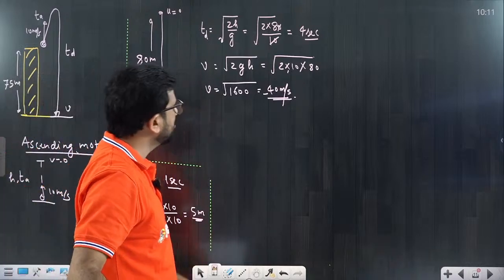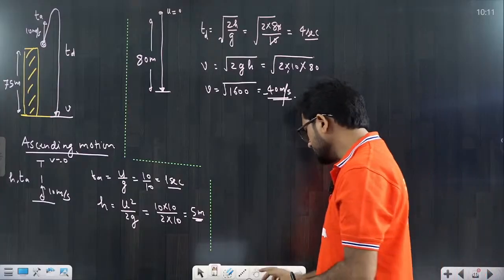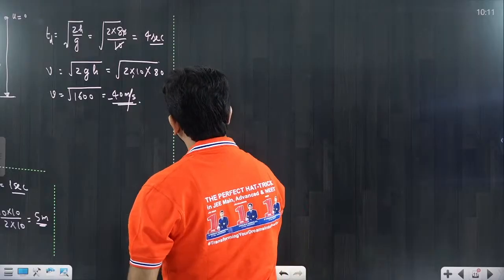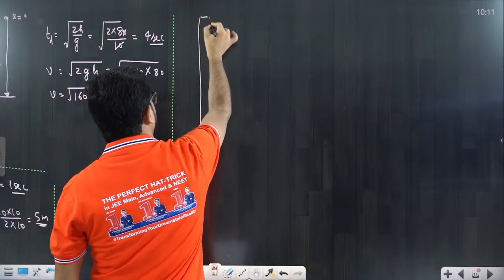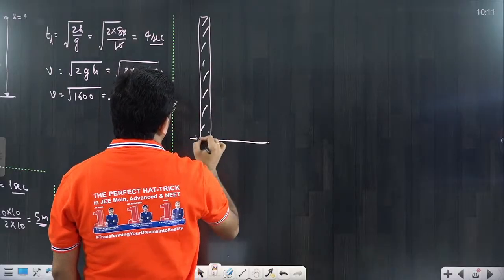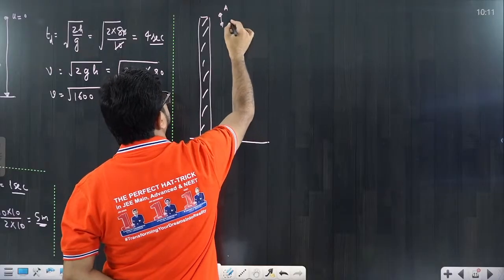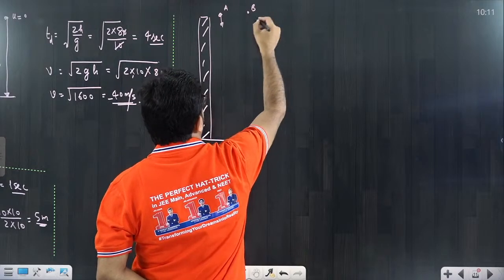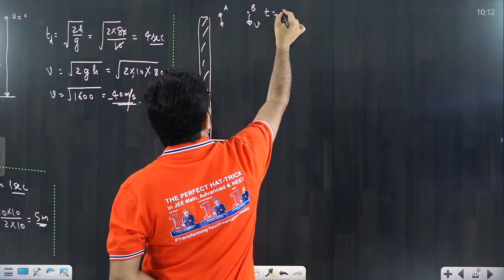Okay, now come to the point in motion under gravity. I will discuss one more problem that you have to learn. Suppose there is a tower. It's already a PYQ question, beta. From this tower one stone A is dropped, freely falling. And B is thrown vertically downward with initial speed V at t equal to 6 seconds.